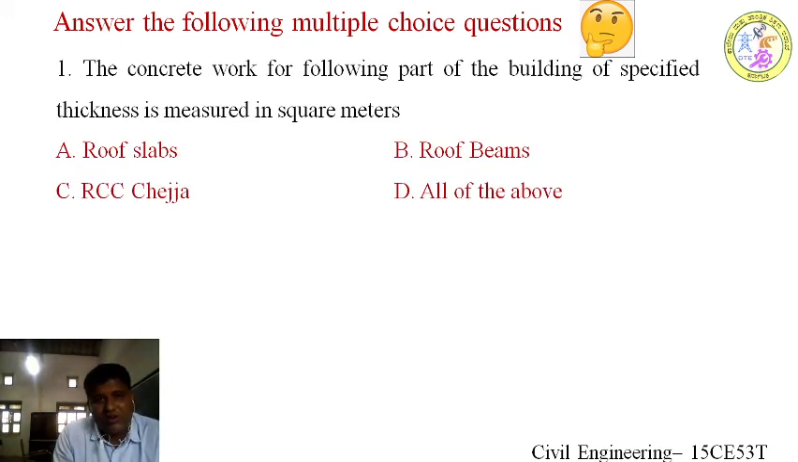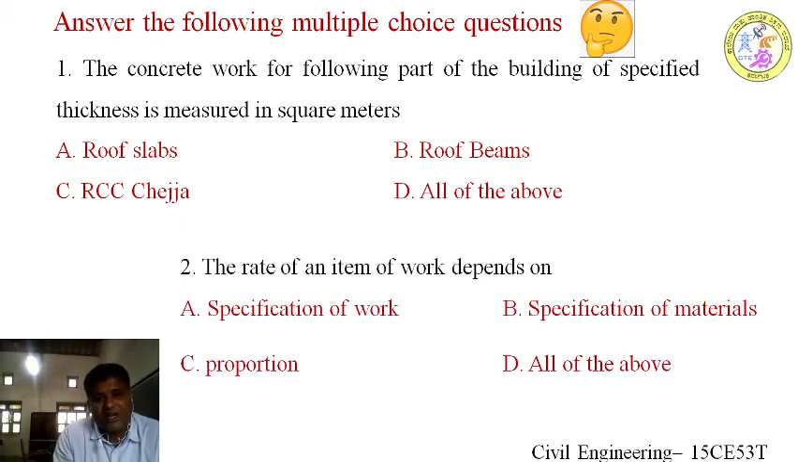First question: the concrete work for the following part of the building of specified thickness is measured in square meters. Means the thickness will be specified. A, roof slab; B, roof beam; C, RCC chejja; or D, all of the above. Here roof slab will be measured in cubic meters, and beams also, as they are more in depth, are measured in cubic meters. RCC chejja, I am going to specify the height of the chejja, usually less than 50 mm, so it is measured in square meters.